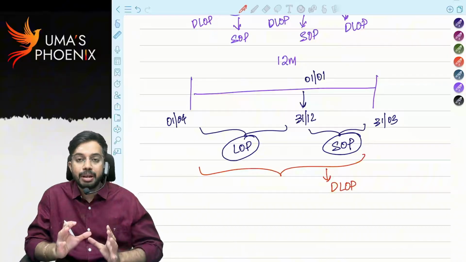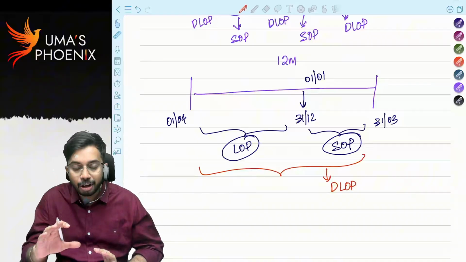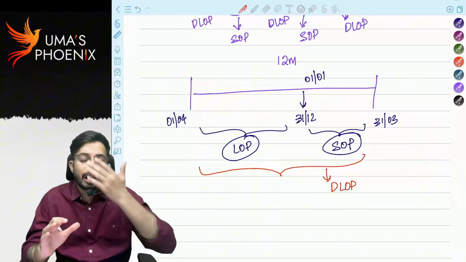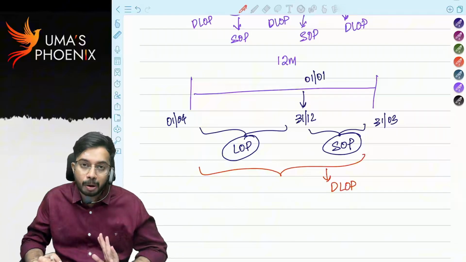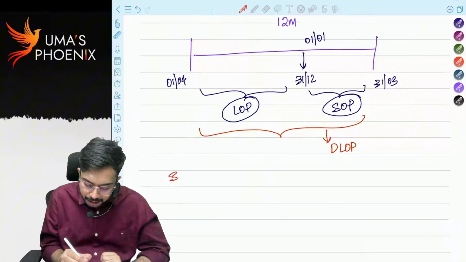So please remember, for a certain period of the year, if house property is self-occupied and for the remaining period it is let out, then for the whole year assume it as deemed to be let out property. But there are two special points here. Special point 1.